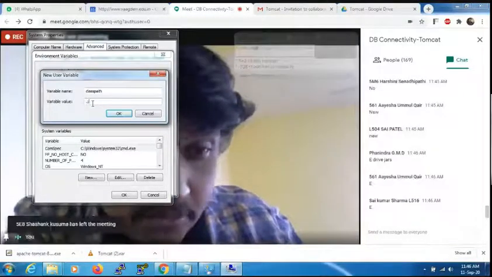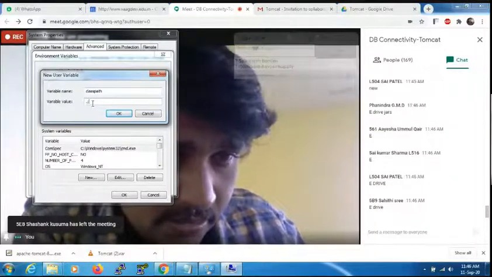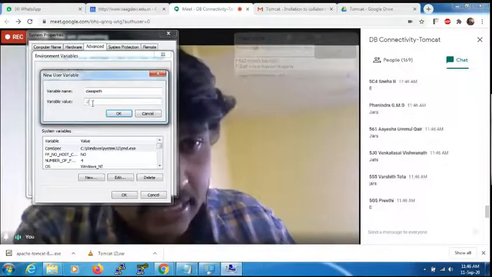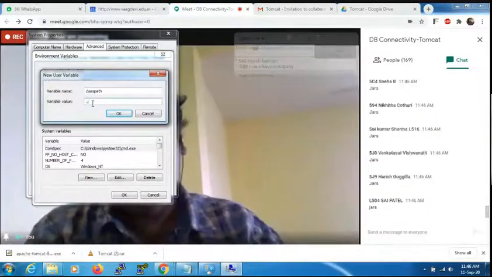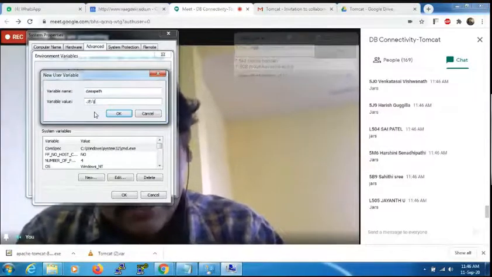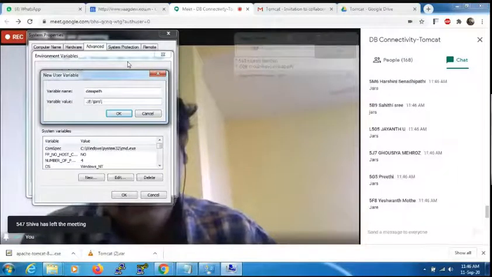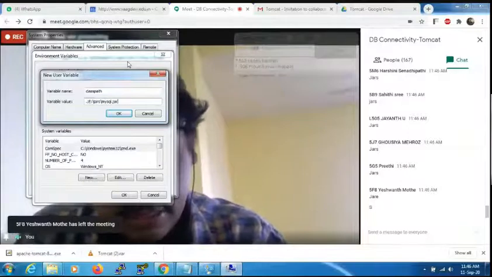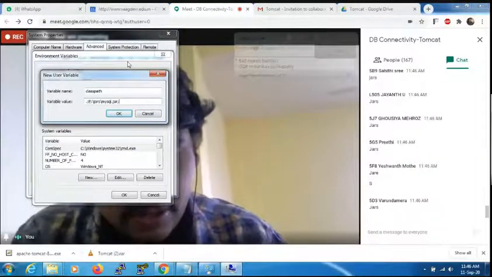In which folder? What is our folder name in the E drive? Jars folder, very good. So E colon backward slash jars backward slash, then give the jar file name, mysql.jar file, semicolon. Now the first jar file, mysql, is completed.